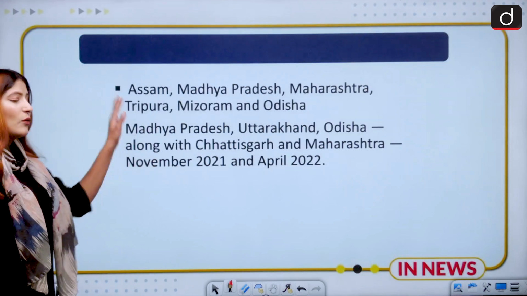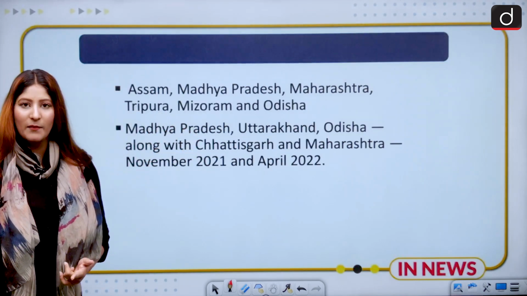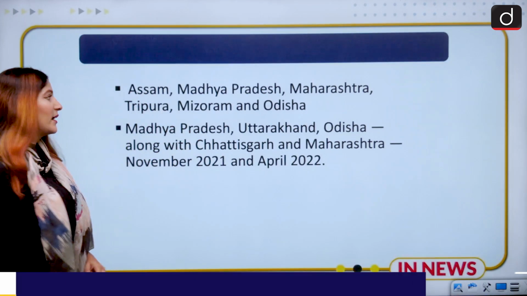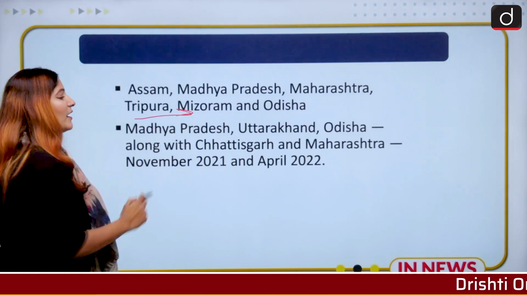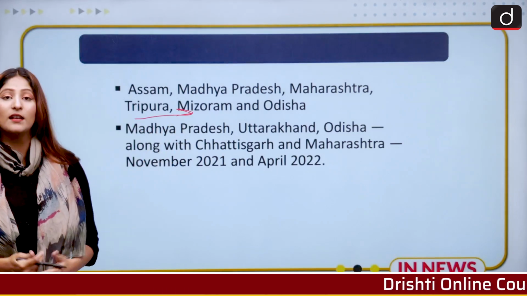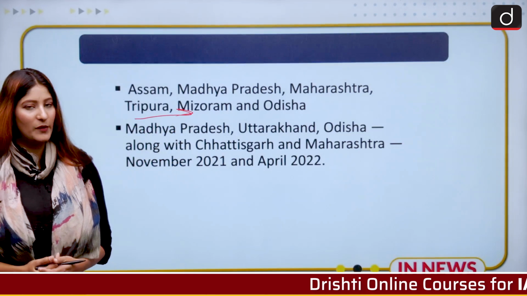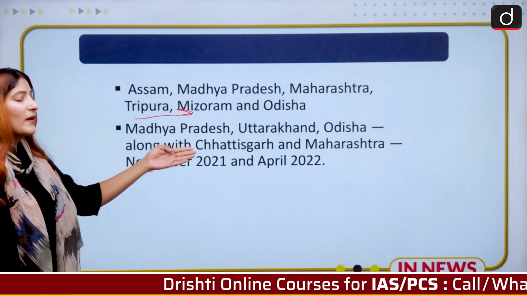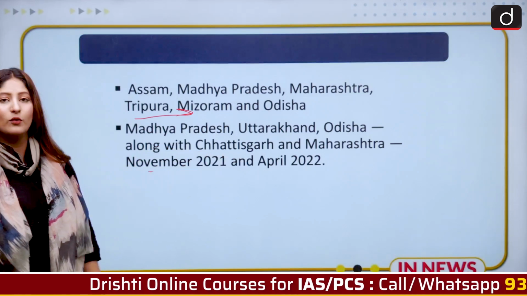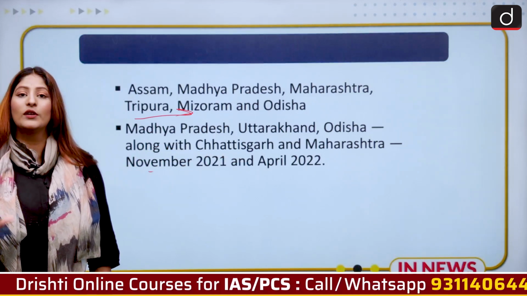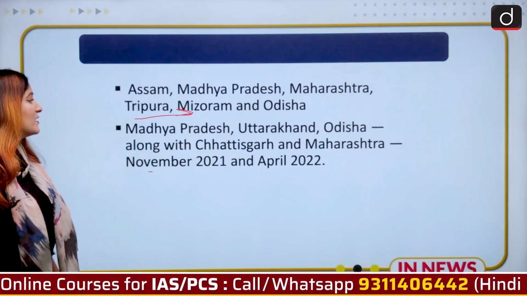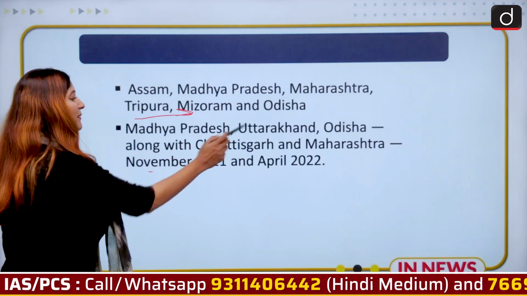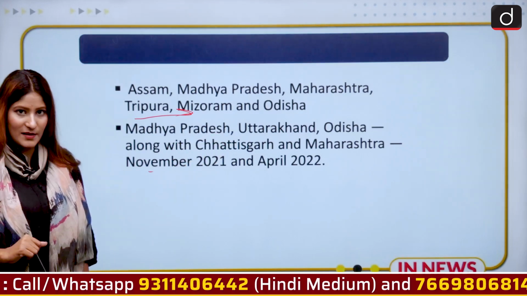Moving on, not only in Uttarakhand and Himachal Pradesh, but also states like Assam, Madhya Pradesh, Maharashtra, Tripura, Mizoram, and Odisha have seen wildfires rising in the past few years. And if we talk about the time range from November 2021 to April 2022, the top 5 states to record the highest forest fires are Madhya Pradesh, Uttarakhand, Odisha, Chhattisgarh, and Maharashtra. You can write this as a prelims fact.